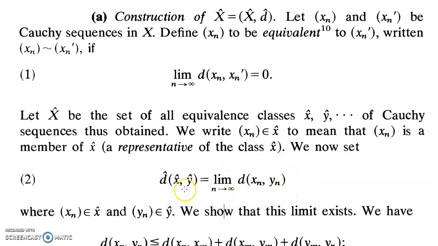But we didn't know whether or not this function itself is a metric. In order for a function to be a metric, it should satisfy certain conditions. First, this limit should exist, it should be a real number, and it should be well defined. These are the properties which we first have to prove.